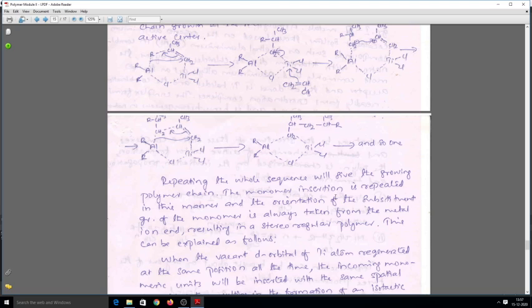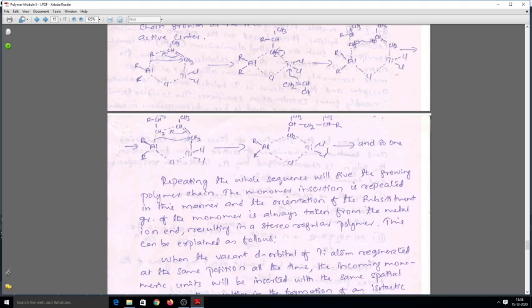The monomer insertion is repeated in this manner, and the orientation of the substituent group of the monomer is always taken from the metal ion end, resulting in a stereo regular polymer. So this can be explained as follows. Actually, this happens. How does this happen? Stereo regularity is